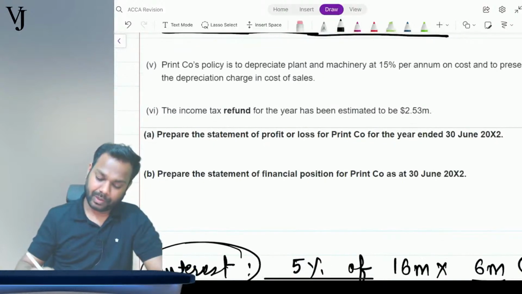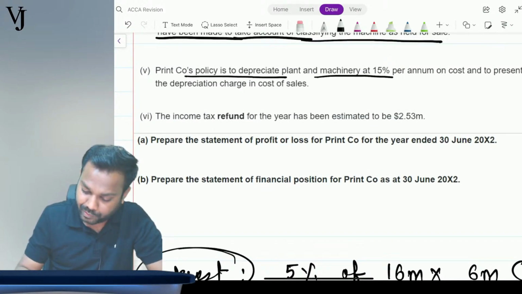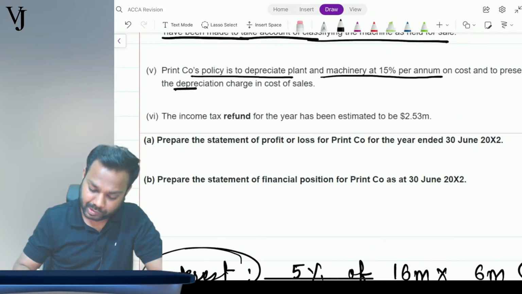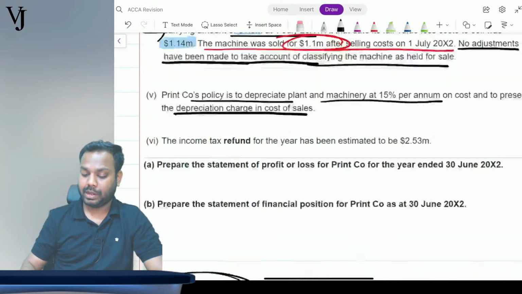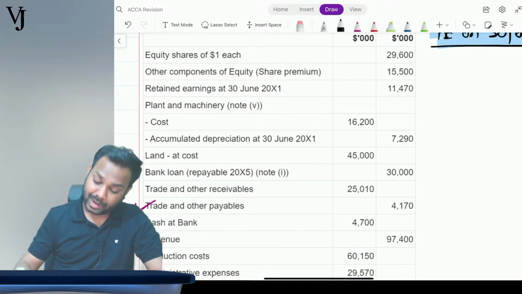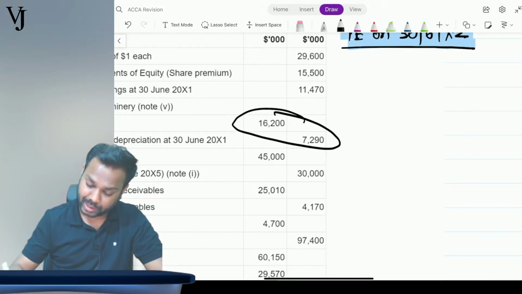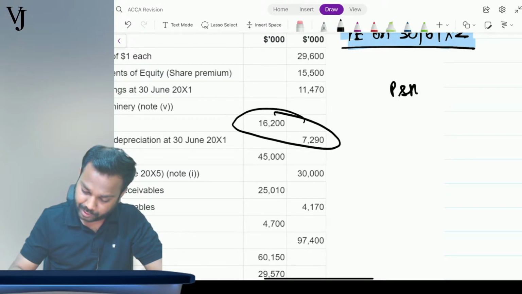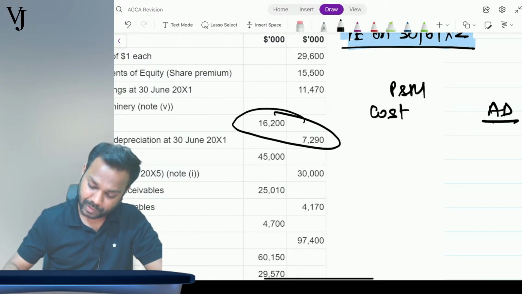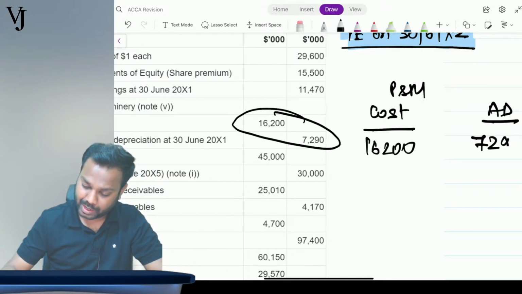Now, coming to the fifth point. The company's policy is to depreciate plant and machinery at 15% per annum on cost and to present the depreciation charge in the cost of sales. Now let's depreciate the other assets. For plant and machinery, the cost and accumulated depreciation was 16,200 and 7,290.